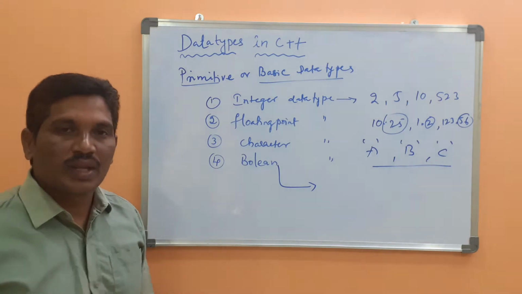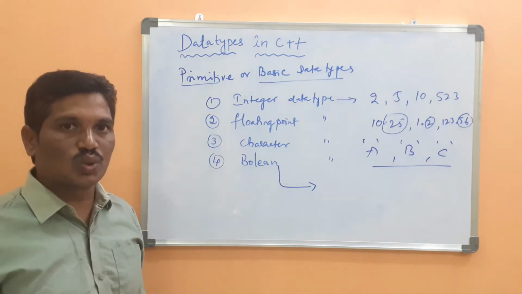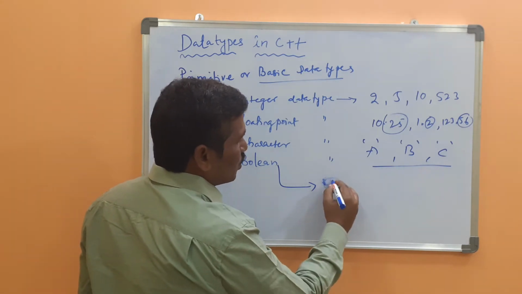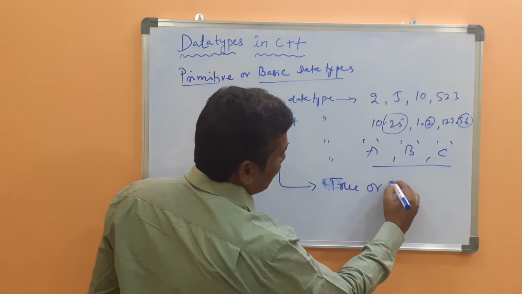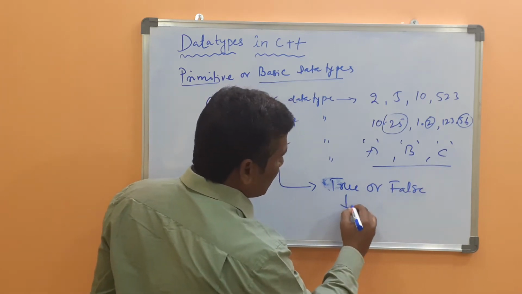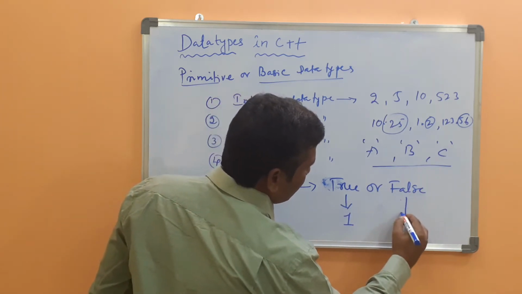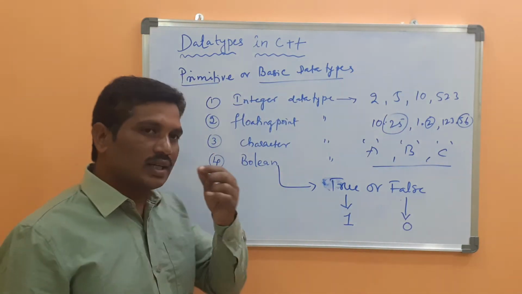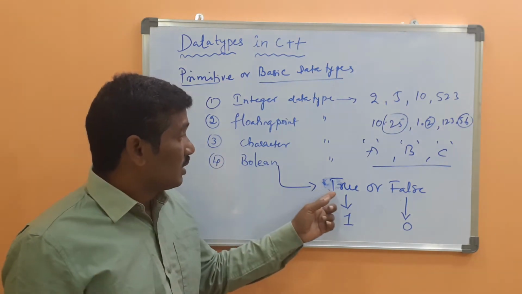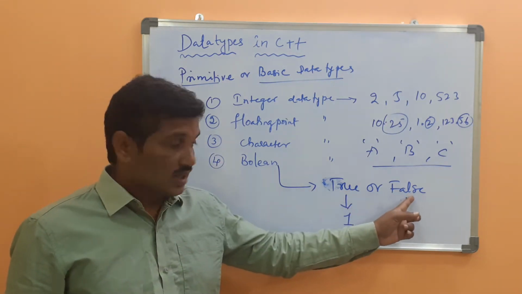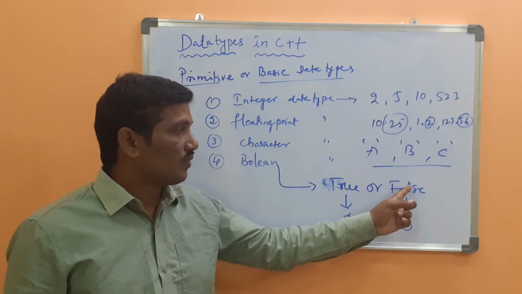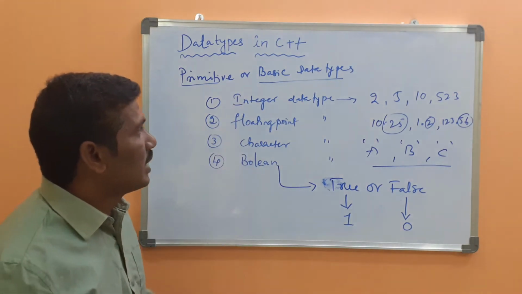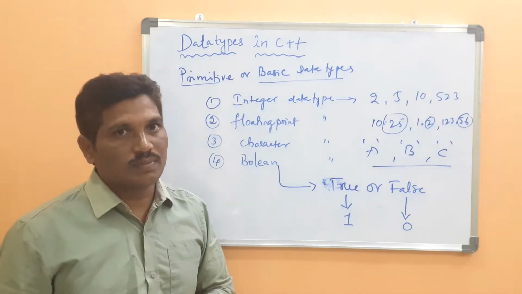The Boolean data type provides two constants, true or false. True is represented by 1 and false is represented by 0. These are the data types provided by C++.